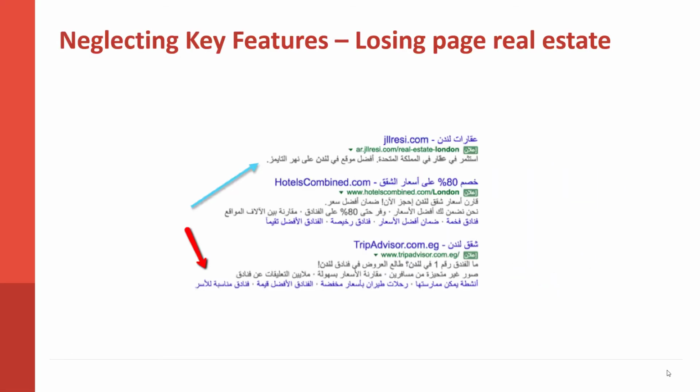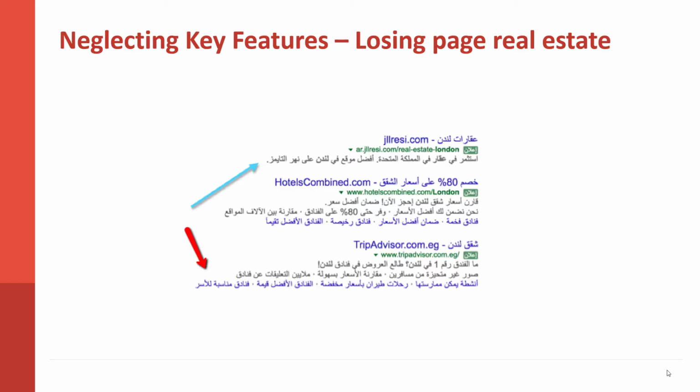Another issue that we see is people neglecting to use all of the features that are available to ads in the Arabic language. We oftentimes see companies that are doing all the right things in English, but they aren't using all of the ad features in Arabic because maybe they didn't translate those things to start with. Often we'll see, like in the case here, that this ad on the very top is taking up very little page real estate.